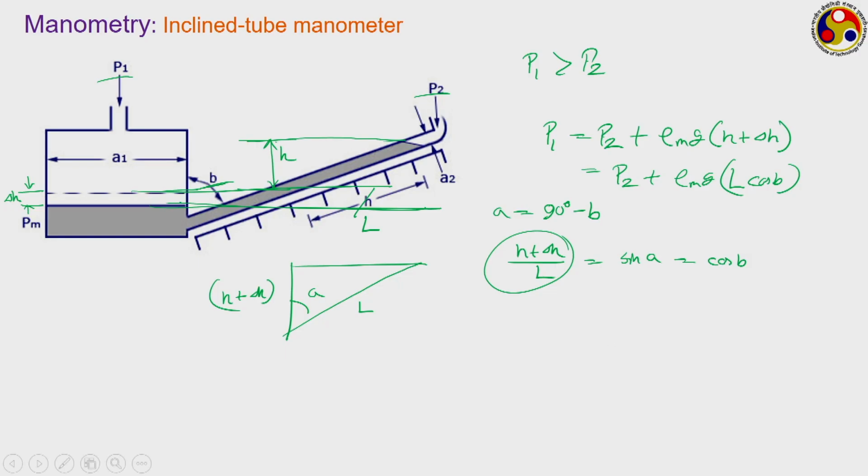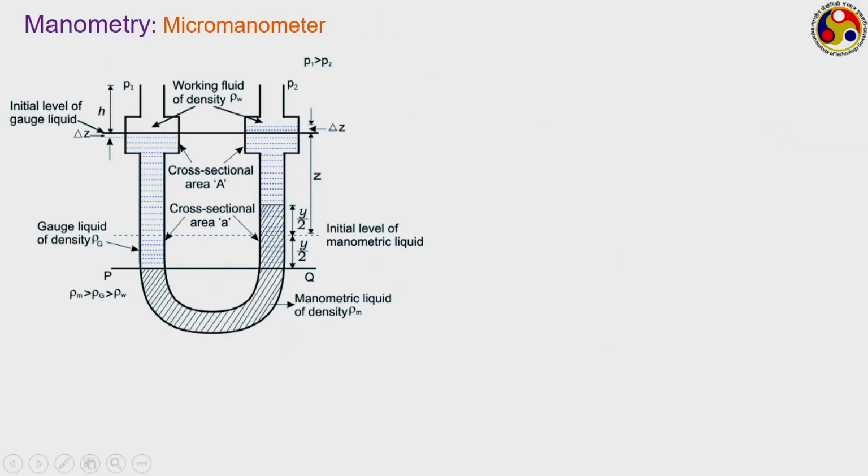The other way of increasing the sensitivity is the use of a micromanometer. In case of a micromanometer, we are still using a U-tube manometer, but here both the edges or lengths of the tubes are connected to large dimension tanks or some kind of bulbs, and here all we are using a second fluid which is also known as the gauge fluid.